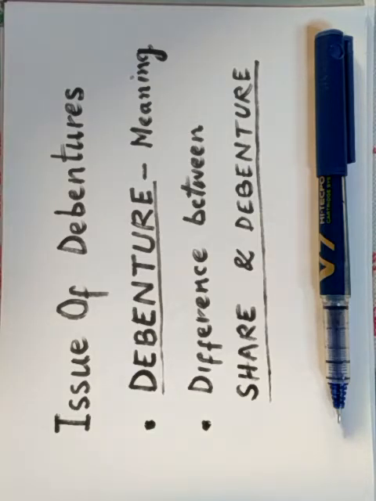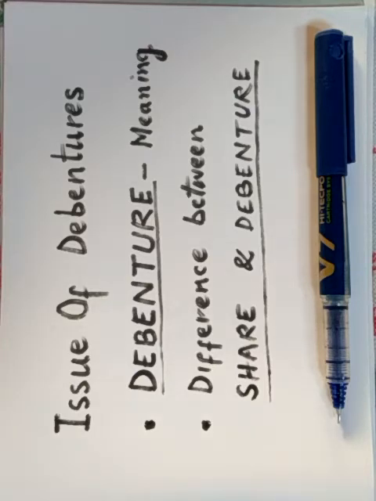Dear students, the word debenture can be defined as an acknowledgement of a debt given under the seal of a company containing a contract to pay the interest at a predetermined rate, either half yearly or yearly, till the principal sum is paid off.